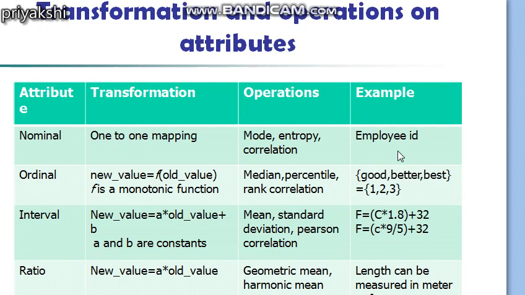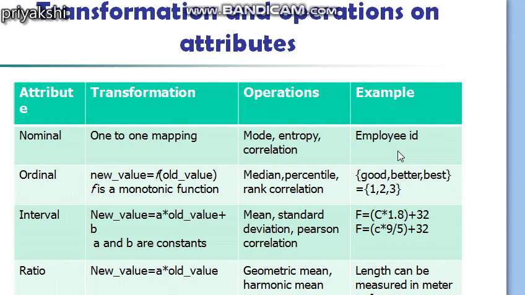Okay, so if all the employee ID numbers are reassigned, from EMP1 to E1 and EMP2 to E2, then it will not make any difference. So here a one-to-one mapping is used. EMP1 is assigned to E1, EMP2 is assigned to E2. This is a one-to-one mapping, and after transformation the values do not take on any other meaning, so it preserves the original meaning of the attribute.